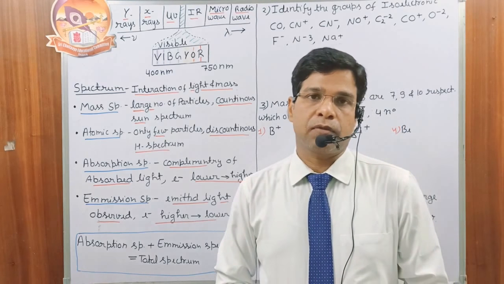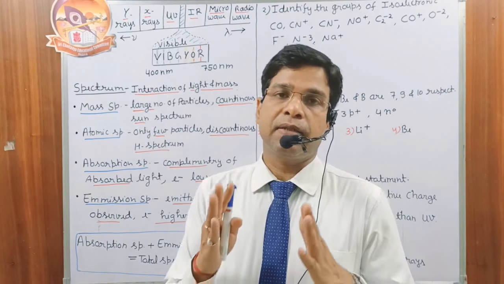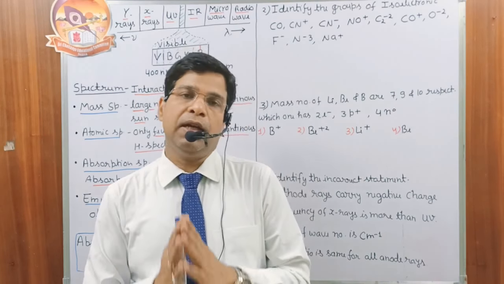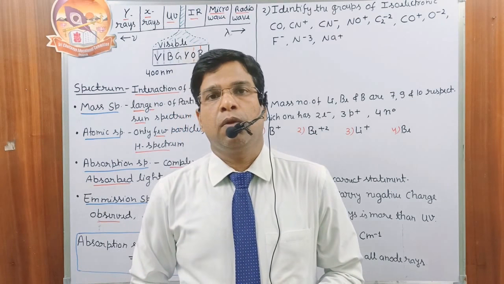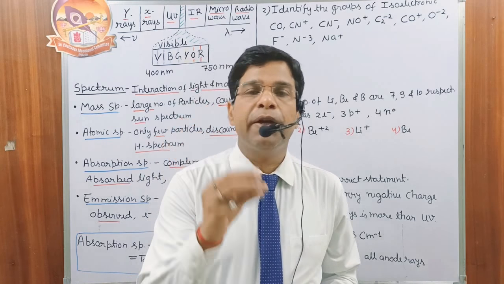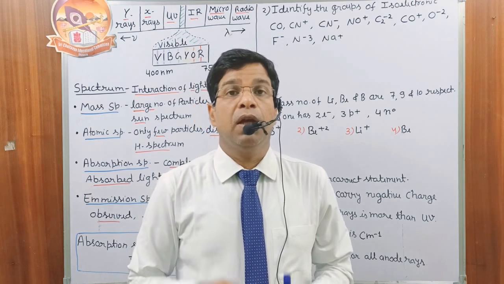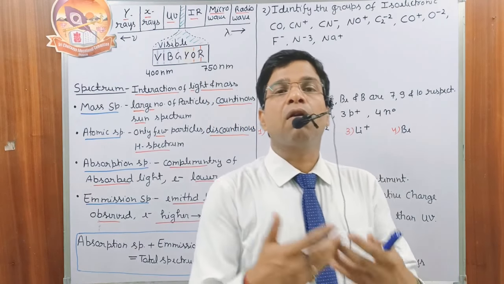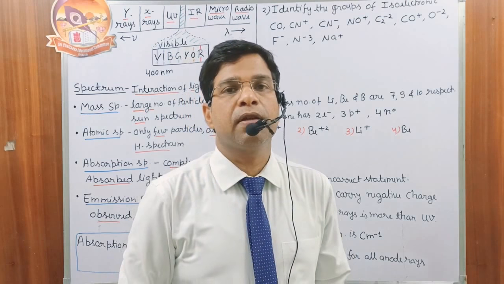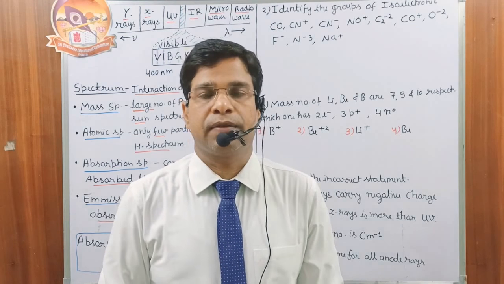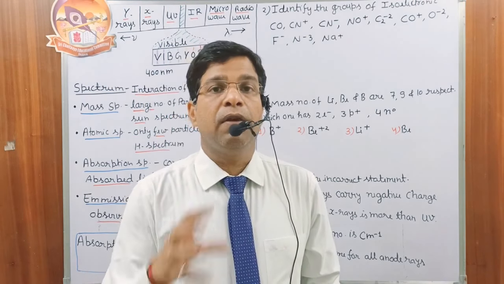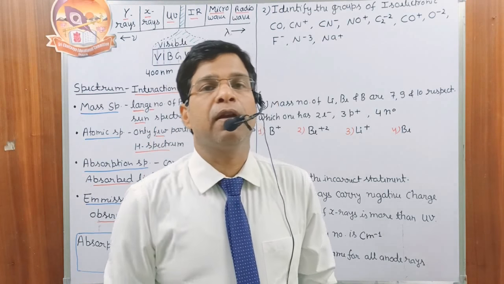Then we have the spectrum. What is a spectrum? Spectrum is the result of interaction of mass as well as energy, or we can say light. Every object, when sunlight falls on it, absorbs a particular part of the solar radiation, and the rest of the wavelength, that is called the complementary wavelength, the rest of the frequency, the rest of the light is reflected back toward our eyes. And that complementary color will give us the feeling of a typical color.